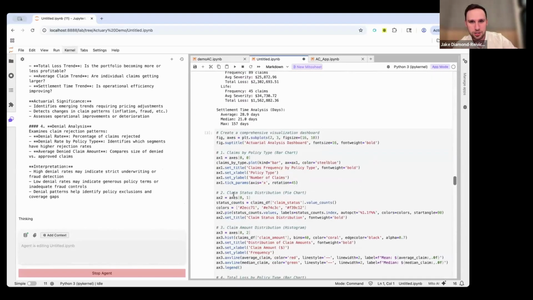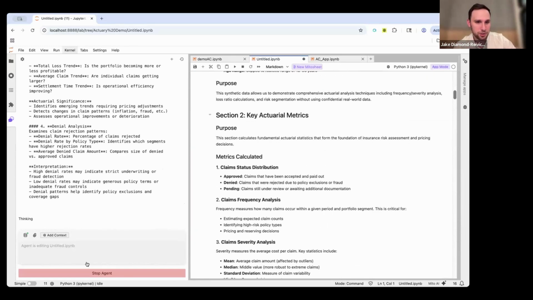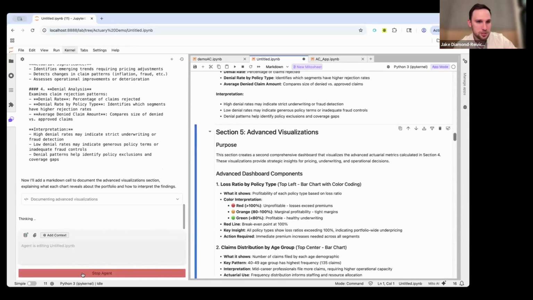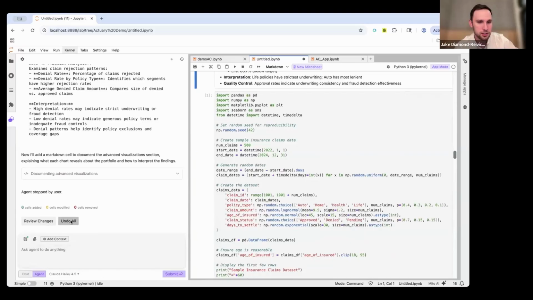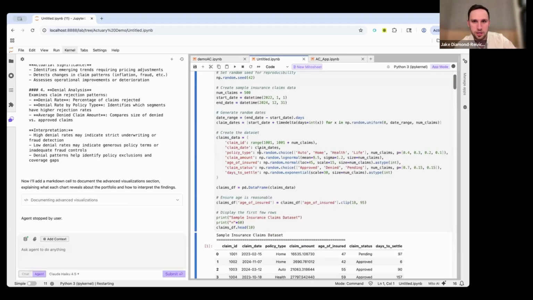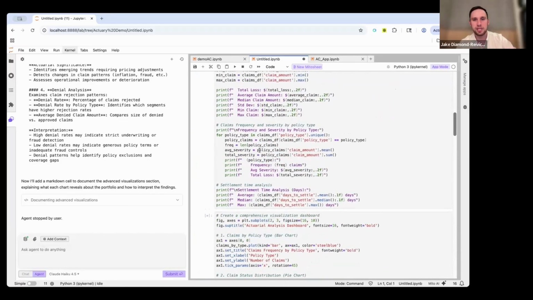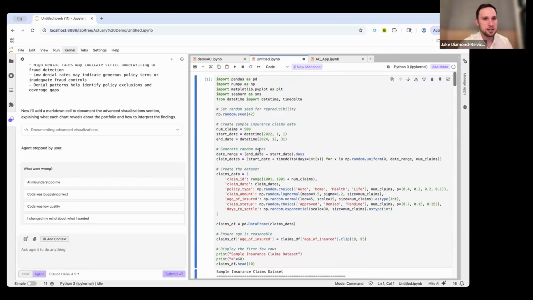Although it looks like the agent this time added all of the markdown cells to the top, which is not what I would want. So I would probably stop the agent here for a second and undo these changes. So next time I'd maybe be more specific: please add the markdown cells interstitially as opposed to all at the top.